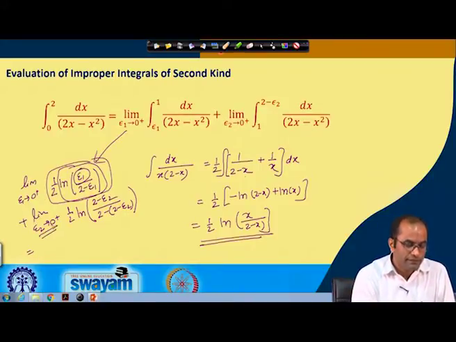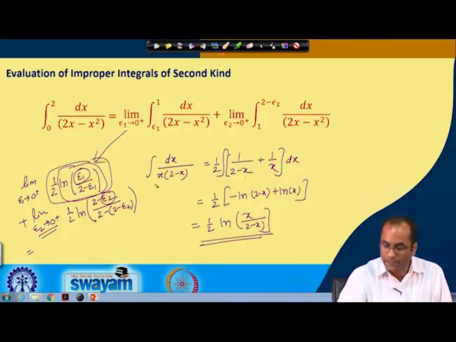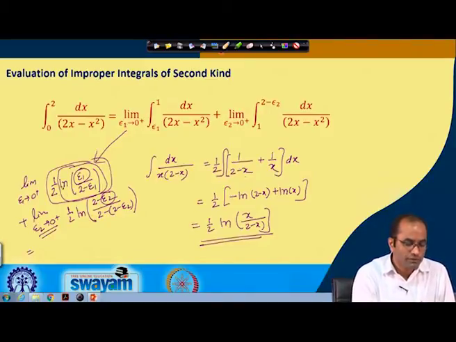Here, when we take epsilon 2 goes to 0, this is going to 0, and then 2 divided by epsilon 2. So, as epsilon goes to 0, this will become again infinity. So, this integral does not converge because we are getting the infinity here.